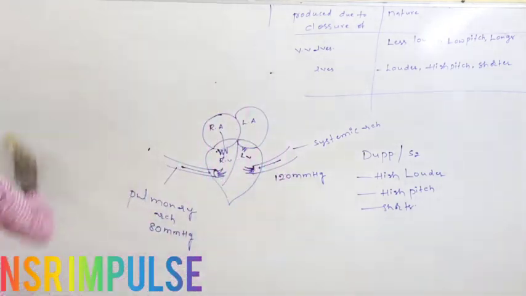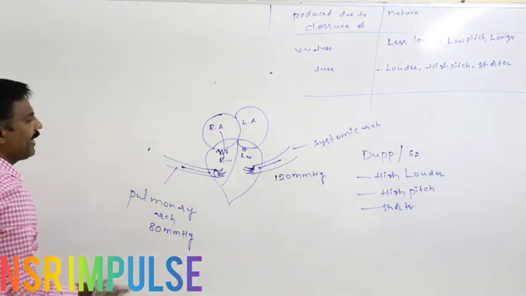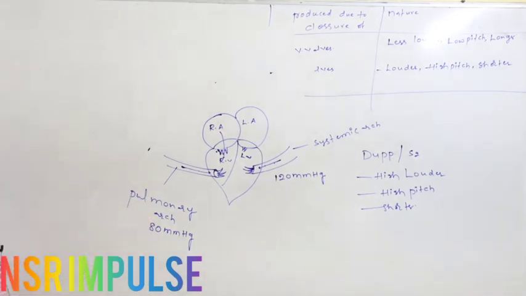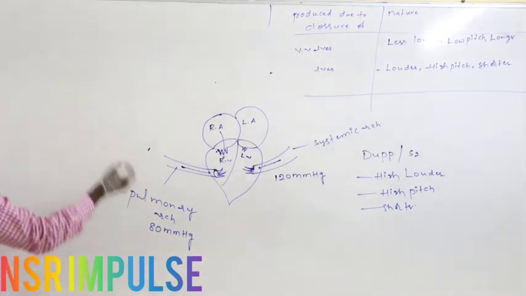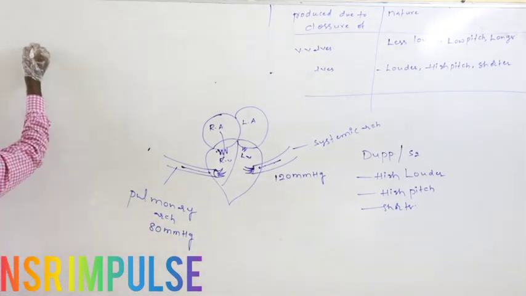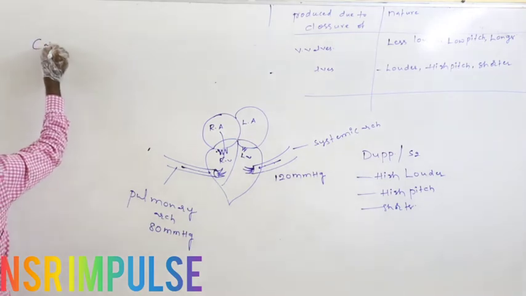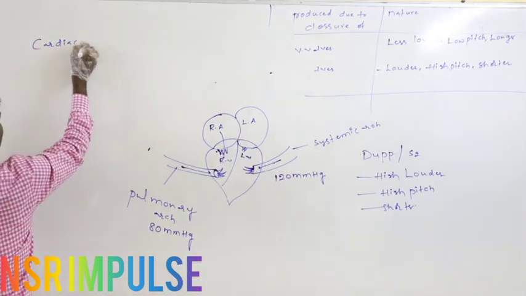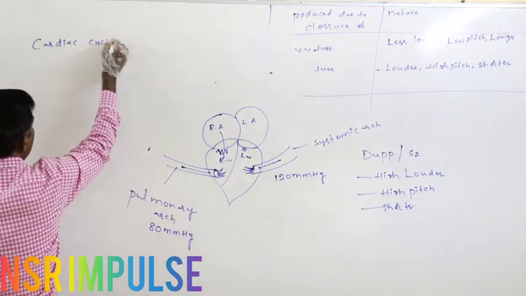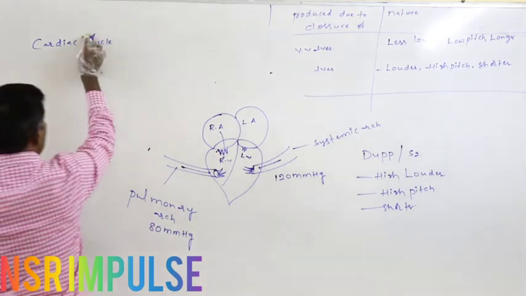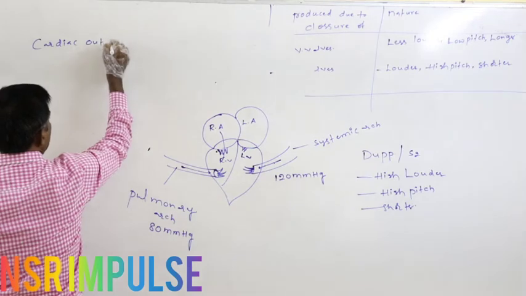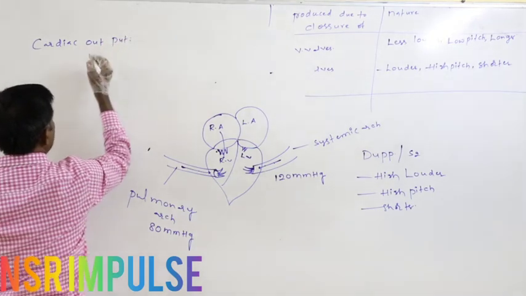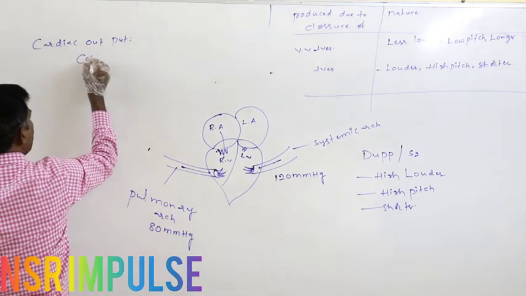What are the numericals? What are the numericals which may be commonly asked on this particular cardiac cycle concept? Before going to that, at first you have to know cardiac output. Cardiac output is simply called the COP.